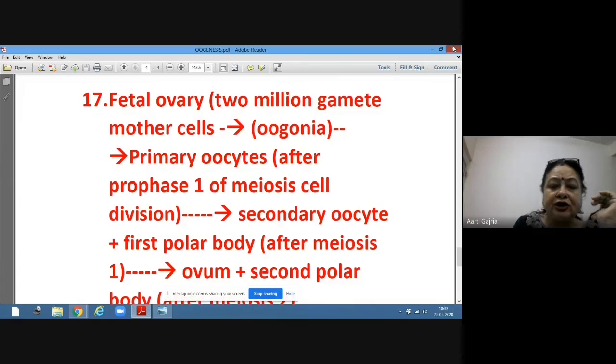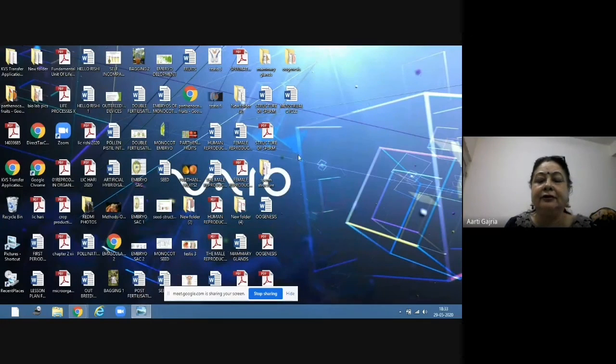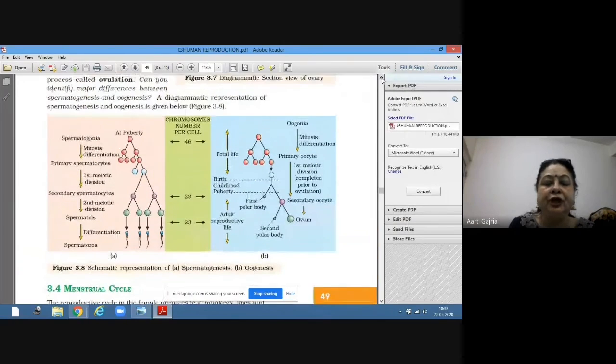Let me show you the NCERT. See, here they have given the chromosome number. This is spermatogenesis. This is oogenesis. Now the major difference is that here the spermatogonia, by mitosis, form primary spermatocytes. Then after the first meiotic cell division, secondary spermatocytes. After the second meiotic division, spermatids, and spermatids form sperms.